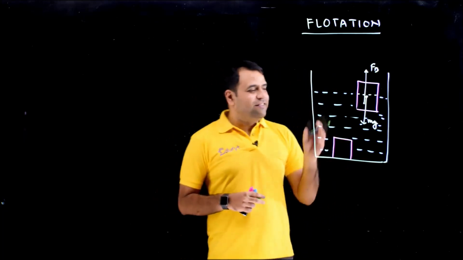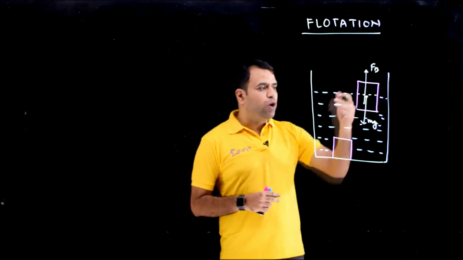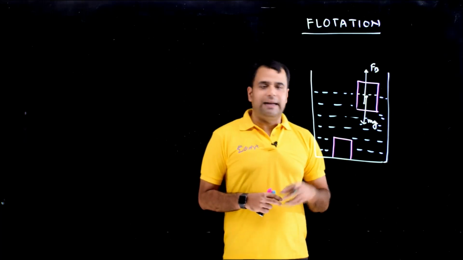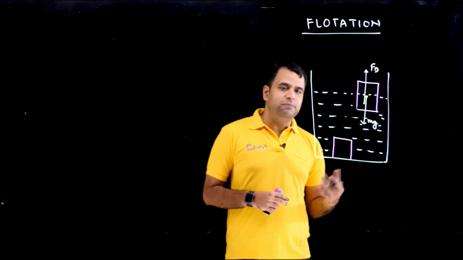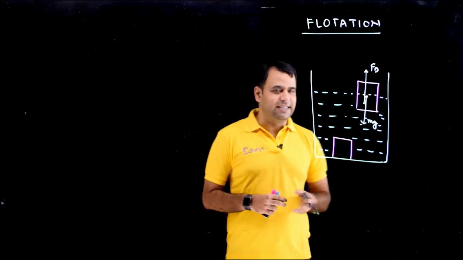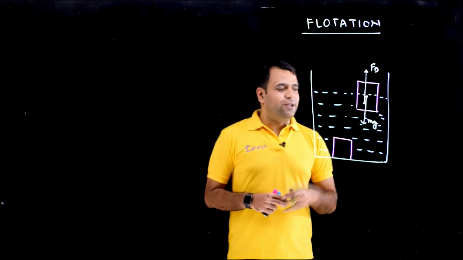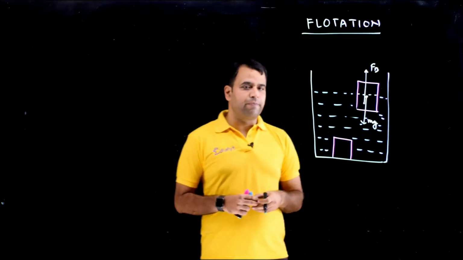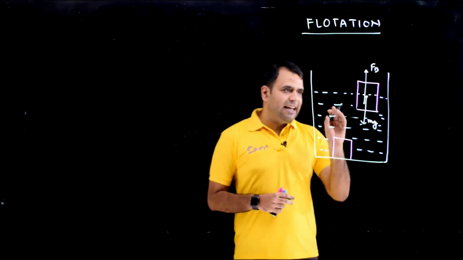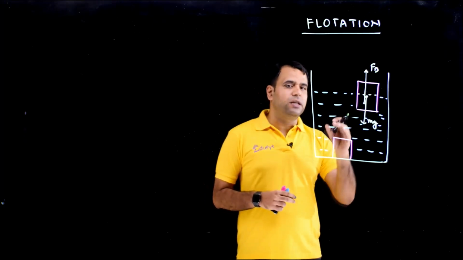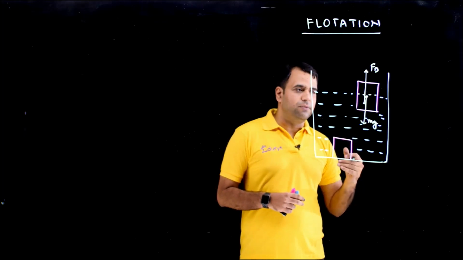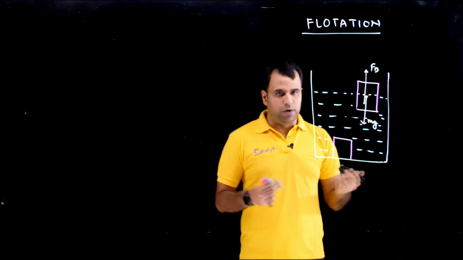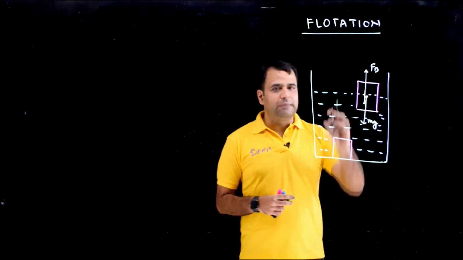Now you can see if mg is more than Fb, this body will go down. And if Fb is equal to mg, that body will float. And if Fb is more than mg, this body will fly, which we never see. So it is not going to happen. Out of these two forces, mg and Fb, mg is constant. It is not going to change till you change the body. But Fb can change. The Fb depends upon the weight of displaced volume. If the body is up, displaced volume will be a little bit less, in this case displaced volume will be more. So the value of Fb will change depending upon the volume.